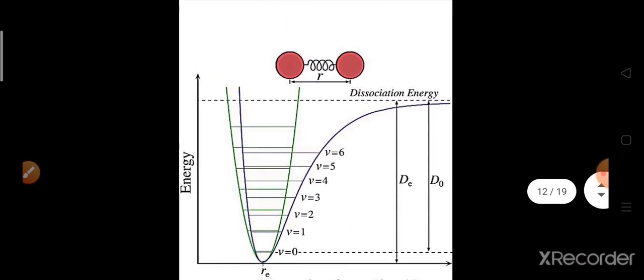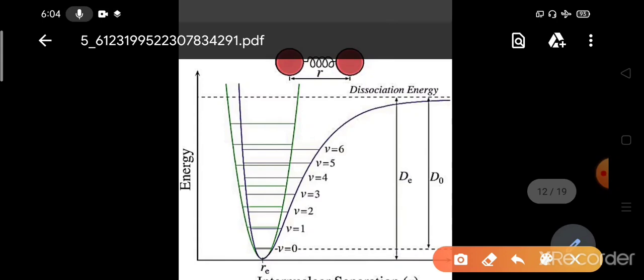Look here, we are taking the anharmonic oscillator, where this is the internuclear distance for the equilibrium case, the equilibrium internuclear separation.